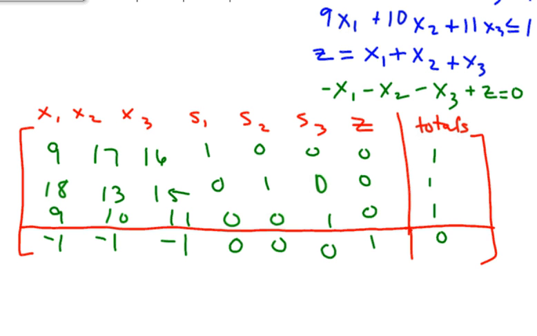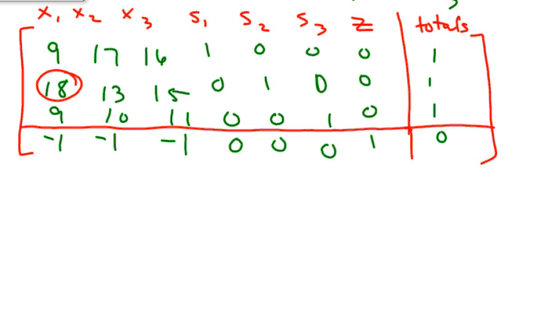And then for each entry, 9, 18, and 9, you take the total and divide that by the entry in column 1. So I'd have 1/9, 1/18, and 1/9. And so that would make 1/18 the smallest entry, and I would pivot there. So pivot, pivot, pivot.